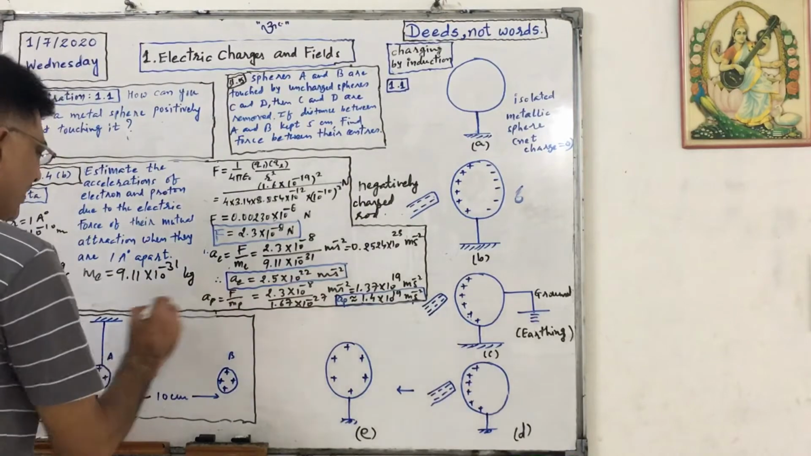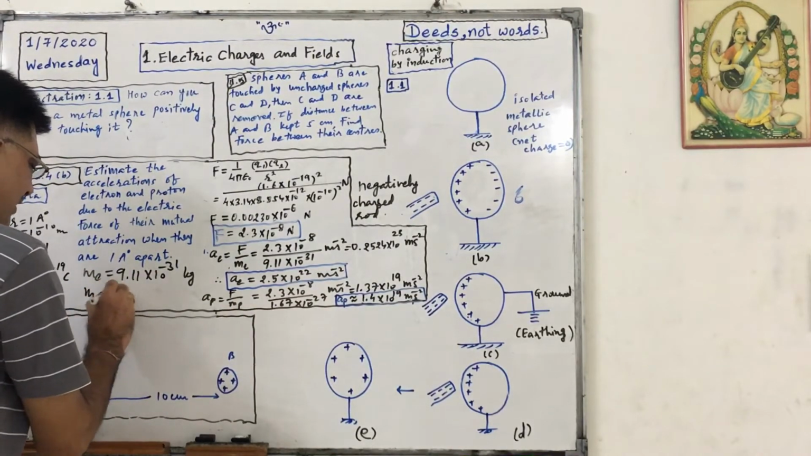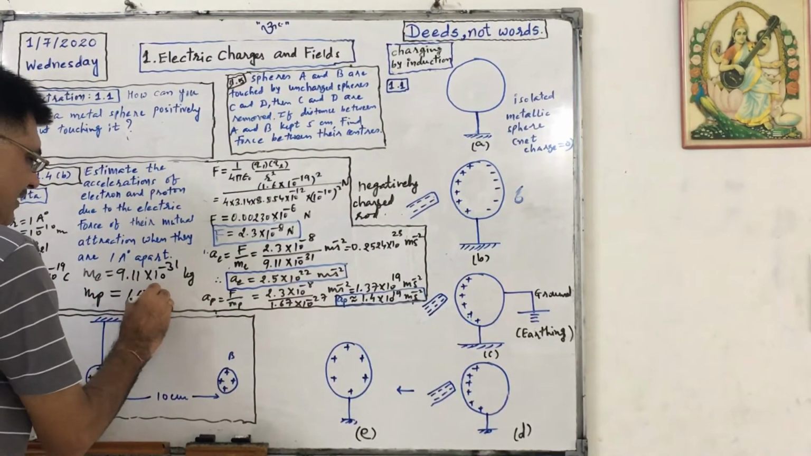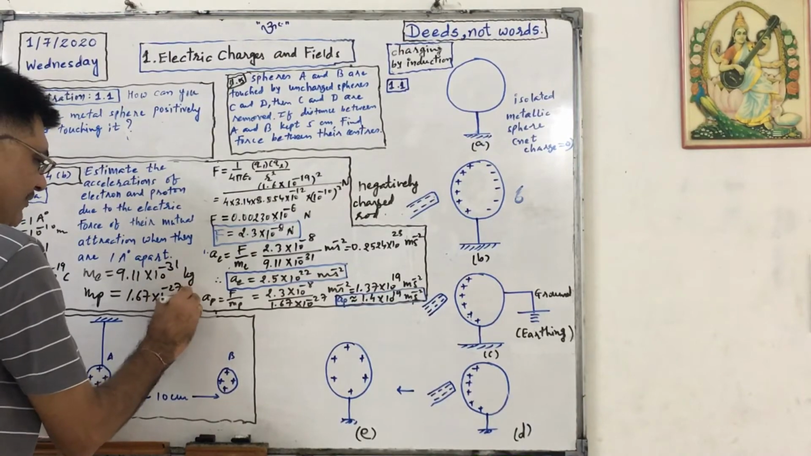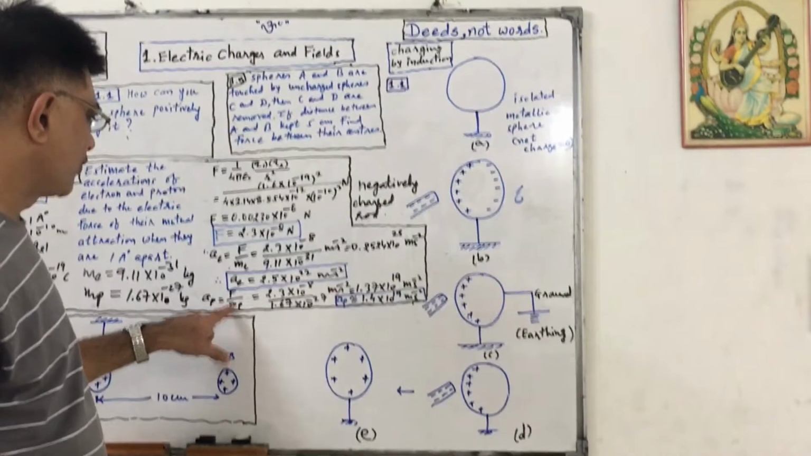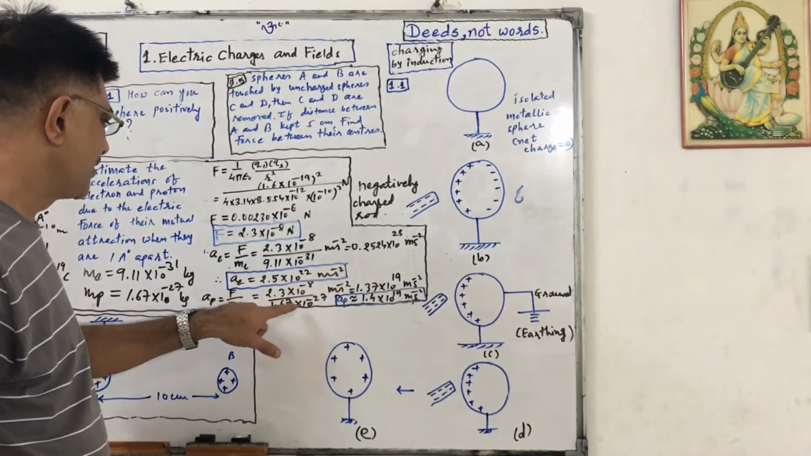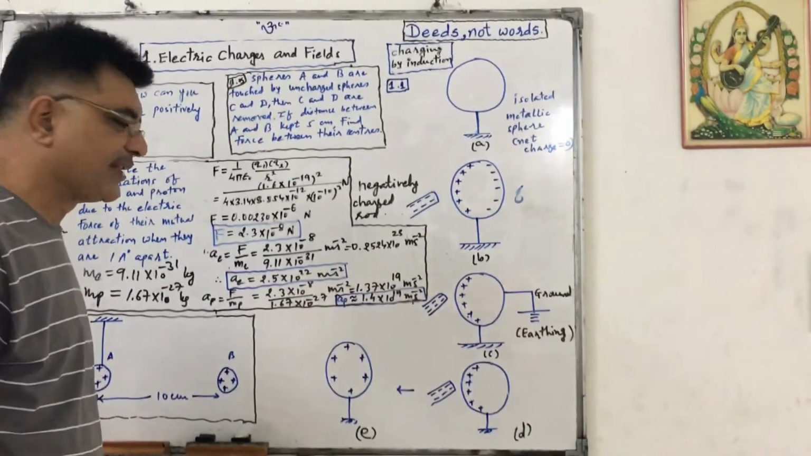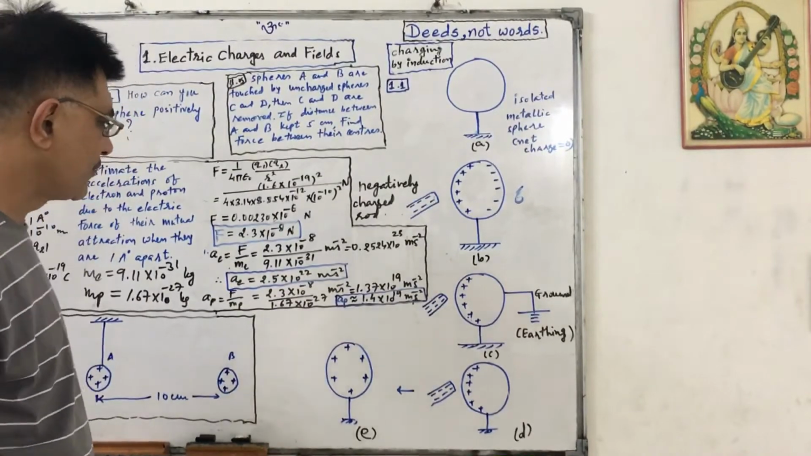Now if I want to find out acceleration of proton, I need mass of proton, that is 1.67 into 10 raised to minus 27 kg. That is given in data. Okay. So force upon mass of proton, that is 2.3 into 10 raised to minus 8 upon 1.67 into 10 raised to minus 27 meter per second square.